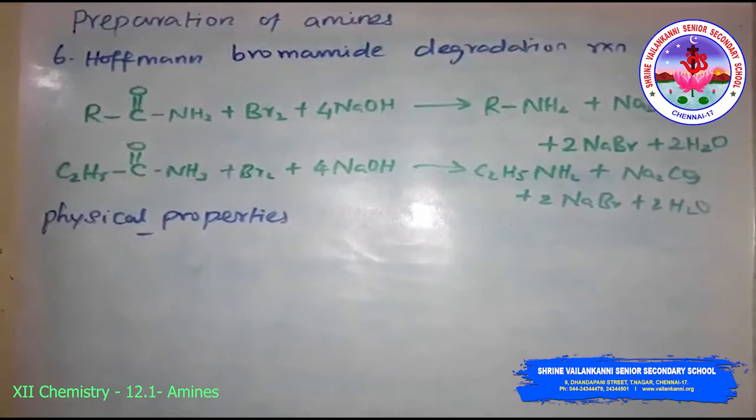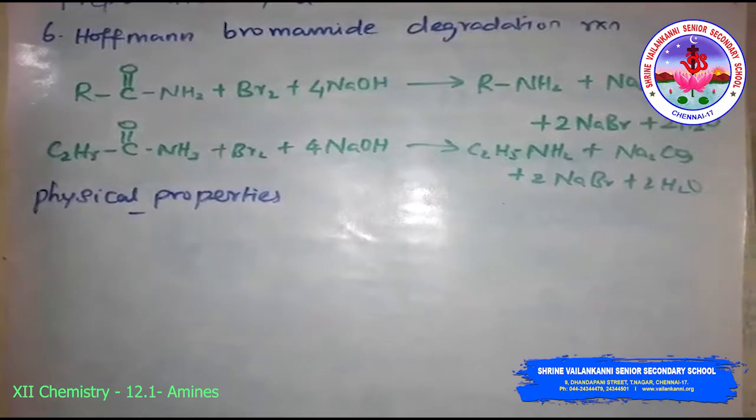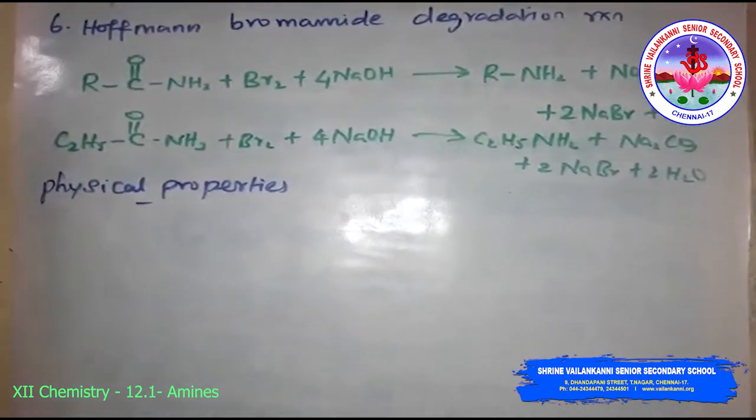Then the physical properties of amines. The lower aliphatic amines are gases with fishy odor.